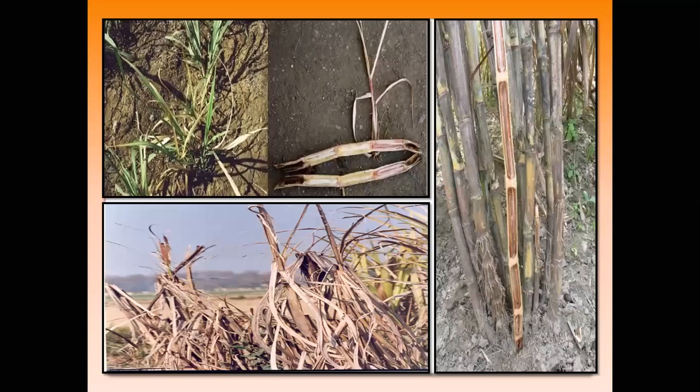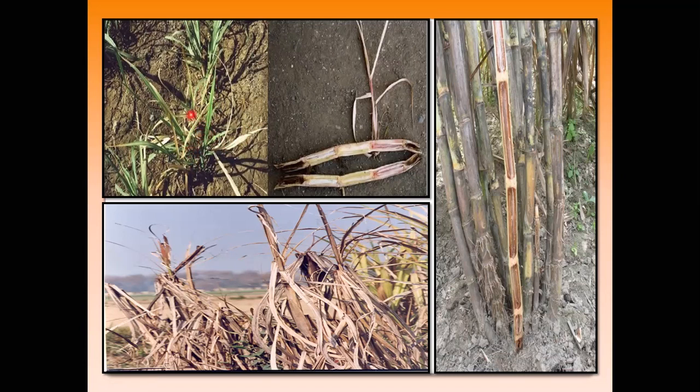Okay, so these are the different symptoms seen in the youngest seedlings of the sugarcane as well as the well-developed sugarcane plants. Initially these wilt symptoms are seen in 4 to 5 month old plants. These infected plants have leaves that are totally dry, and an infected plant cannot produce mature cane.